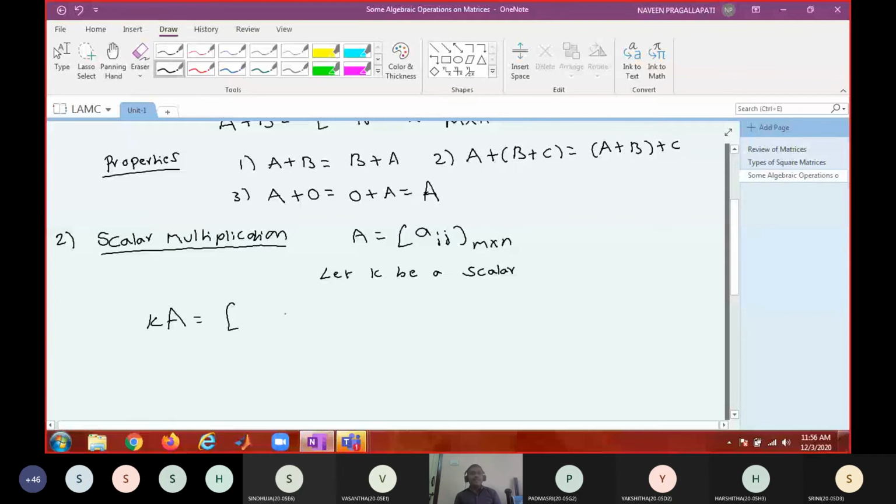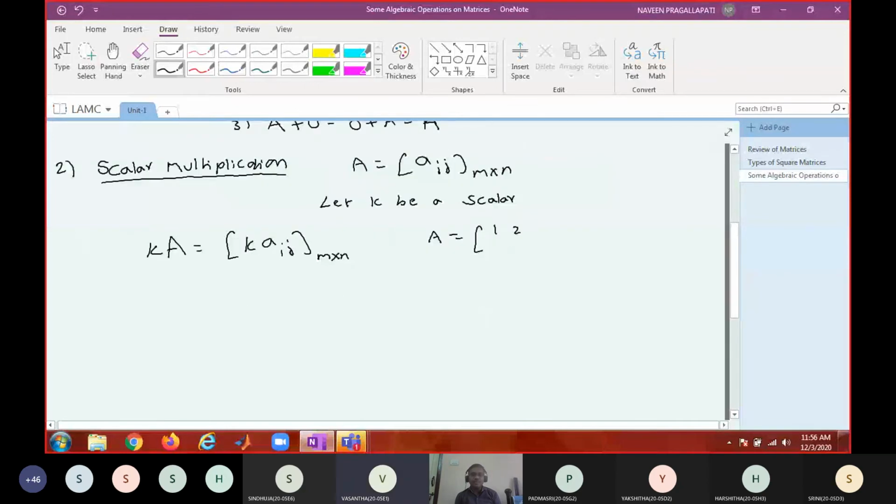Multiply each element with k. Right. So k into Aij, of same order. Something like if A equal to 1, 2, 3, 4, what do you mean by 3A? 3, 6, 9, 12.